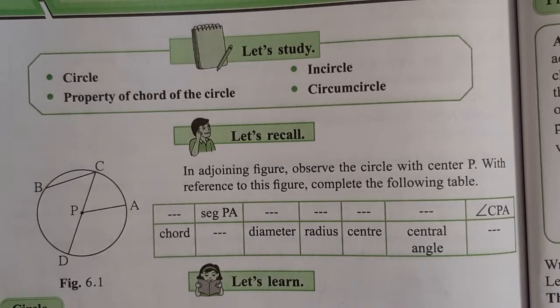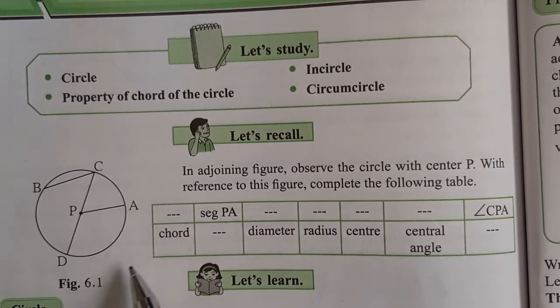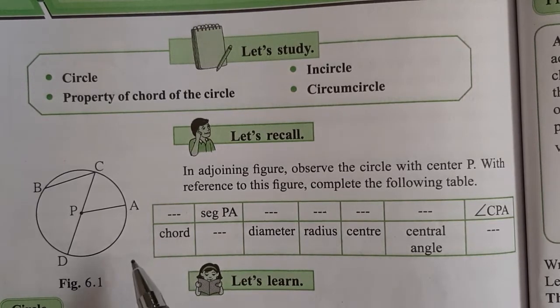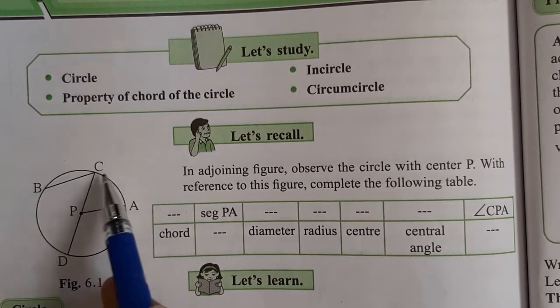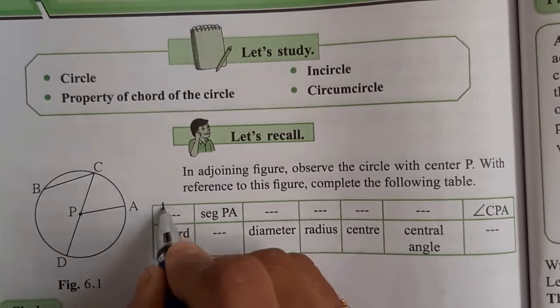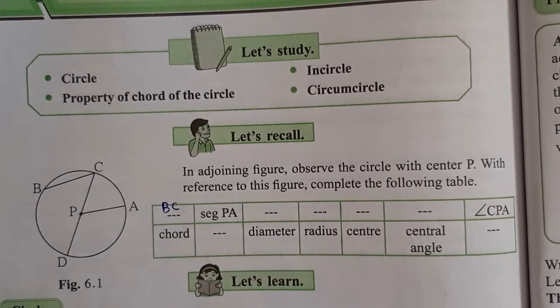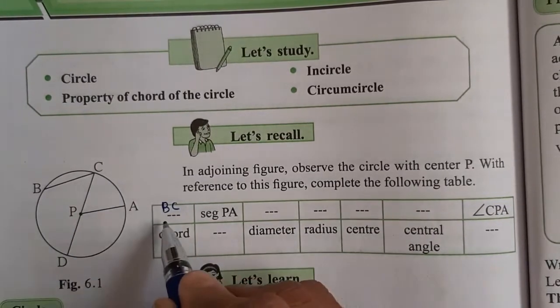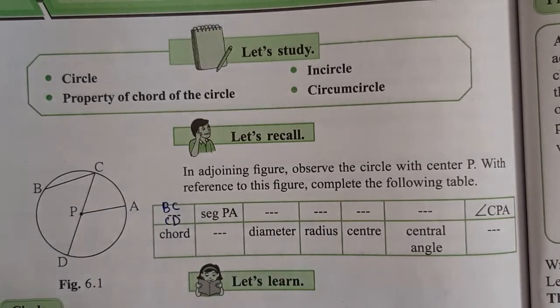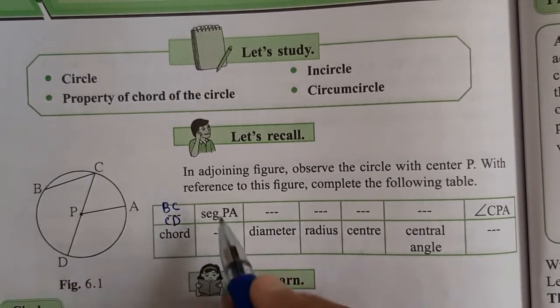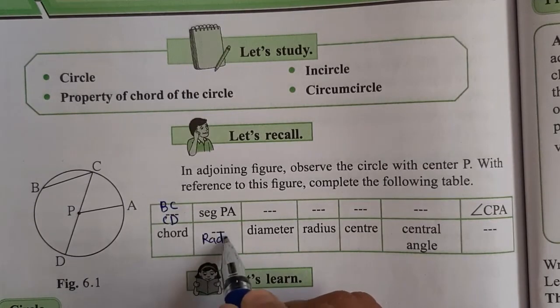In the previous standard you already learned about the chord, diameter, radius, center of circle, then central angle, etc. Now look at the diagram and complete the given table. If you observe the diagram, we have to write the name of the chord. Here we can see that BC is a chord of the circle, and the diameter is also the biggest chord of the circle, so we can write the name CD also. Then segment PA is nothing but the radius of the circle.